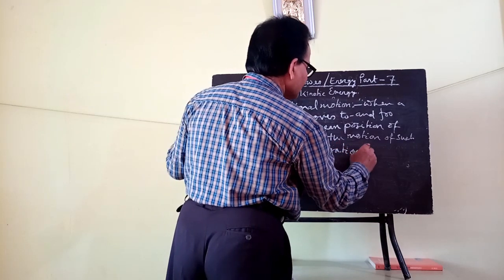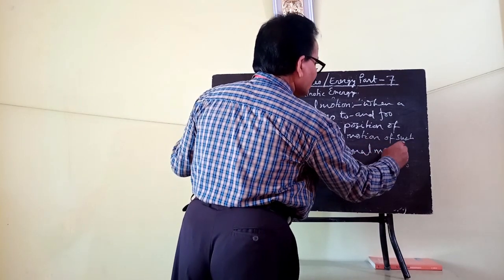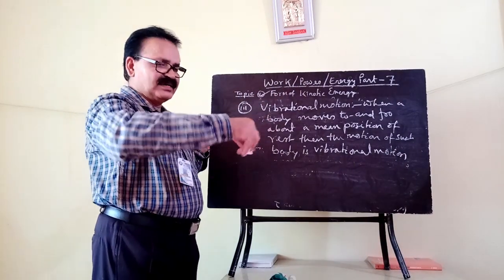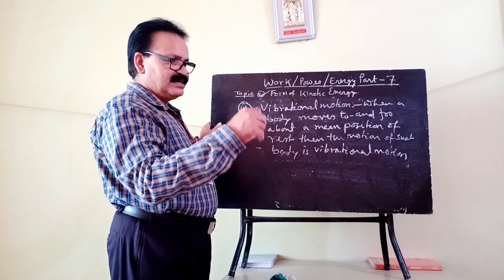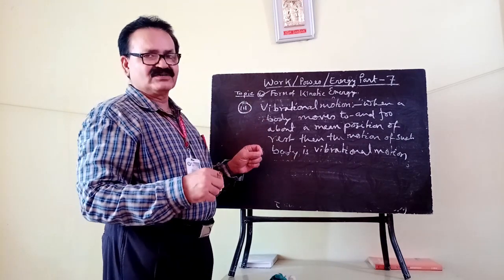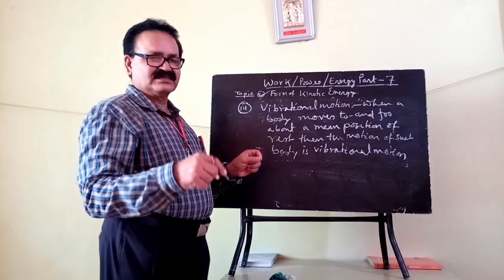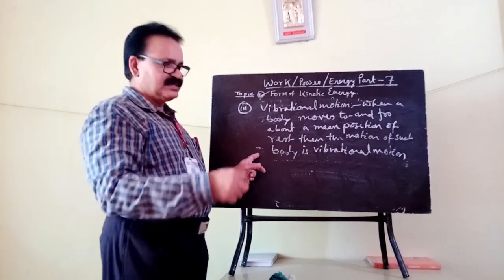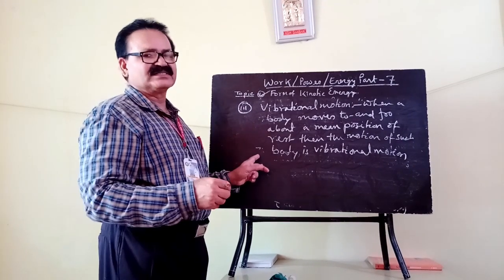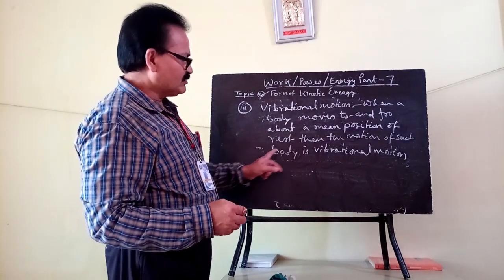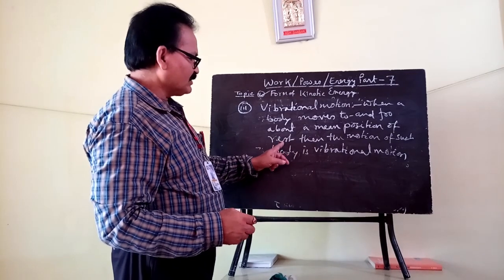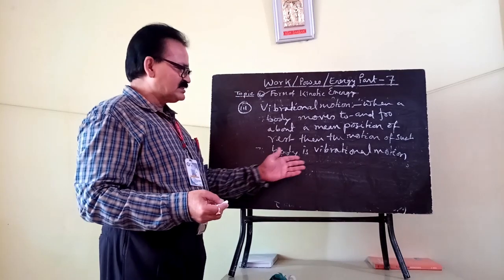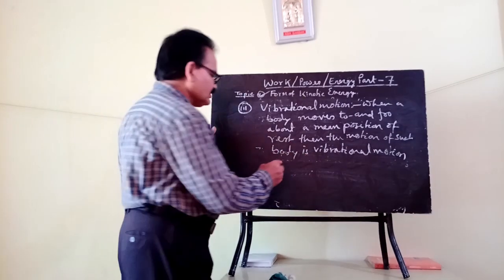Okay, so when a body moves to and fro like a pendulum or like the string of a guitar or sitar, in a string instrument, when you pluck from the middle, what will happen? The string vibrates about its mean position of rest. Then the motion of that string or that pendulum is termed as vibrational motion.